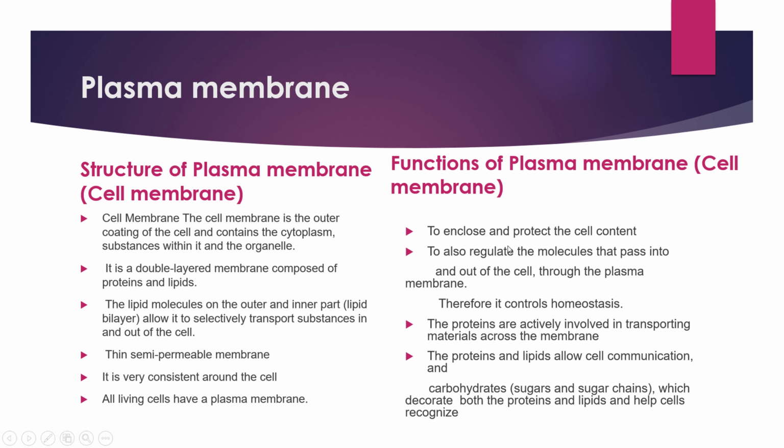Then functions of cell membrane. It protects internal cell organelles or content. It also regulates molecules that pass in and out of cell through the plasma membrane. Therefore, it controls the homeostasis. The proteins are actively involved in transporting material across the membrane. The protein and lipid allow cell communications and carbohydrate which decorate both the protein and lipid and help cell recognize.